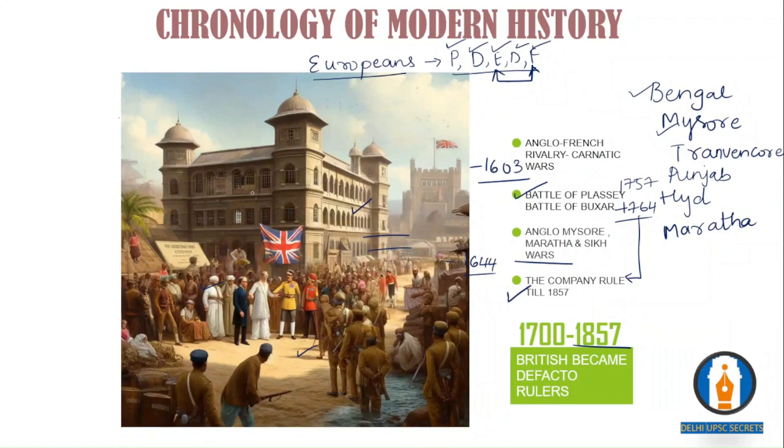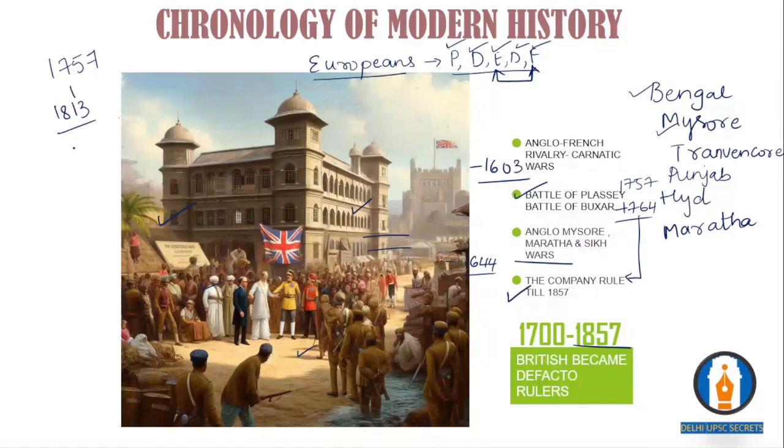They started charging revenue and imposing the permanent settlement system. The revenue system changed a lot. In the initial days of British arrival, you observe mercantile capitalism, from the Battle of Plassey to about 1813.